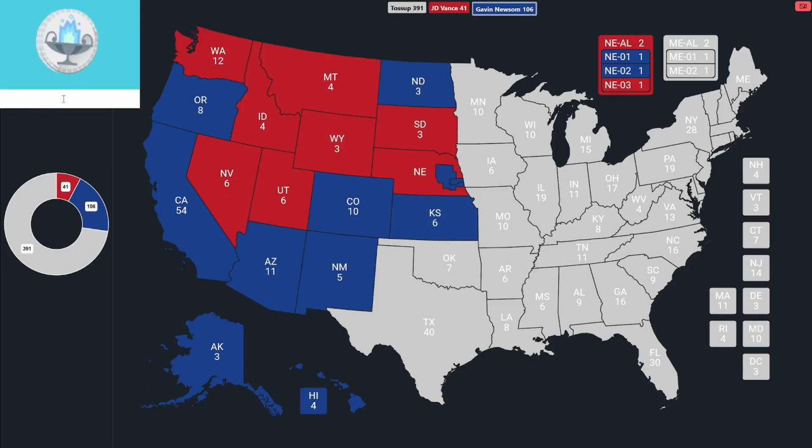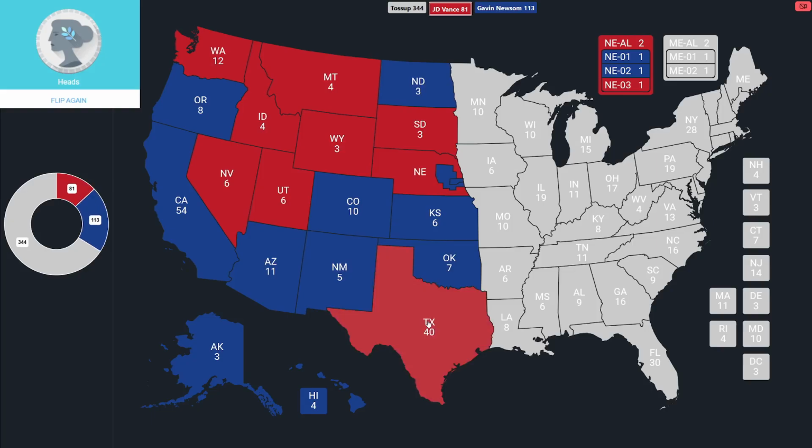Next, Oklahoma. Lucky 7. And it's going to be another one for Newsom. Texas has 40 votes. Vance would really love to put up heads here. Newsom looking for the massive lead. Let's do the flip. That is heads. JD Vance closes the gap. He's up to 81. Newsom at 113.